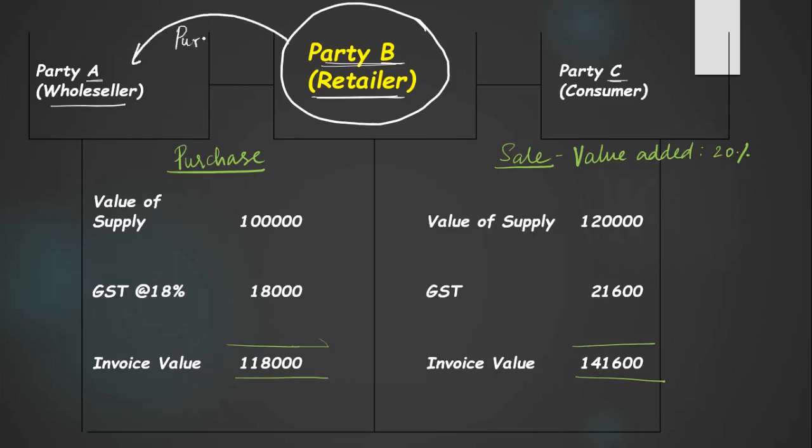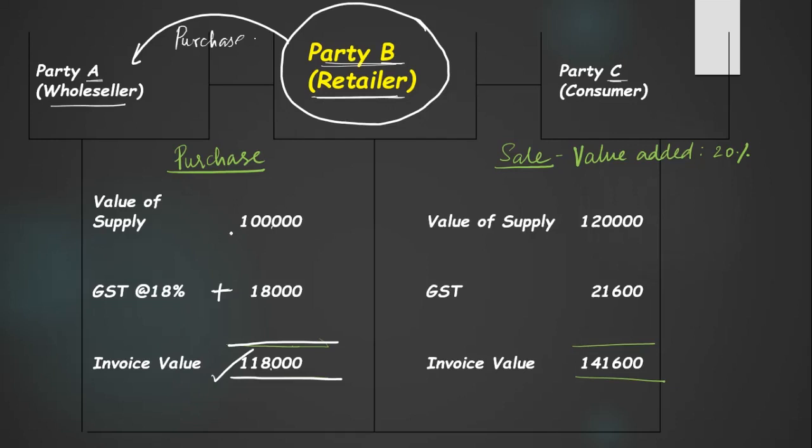Purchase goods from the wholesaler for rupees 1 lakh. 1 lakh is the value of supply. Pays a GST of 18%, that is 18,000 on 1 lakh. So the invoice value, the total value that he is paying to the wholesaler, is 1,18,000. Correct?